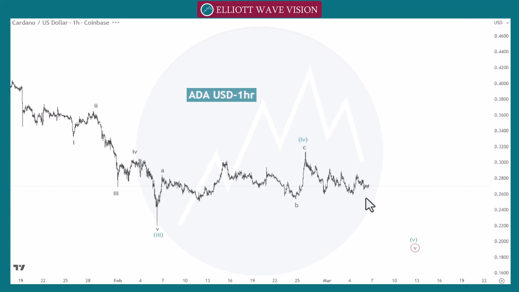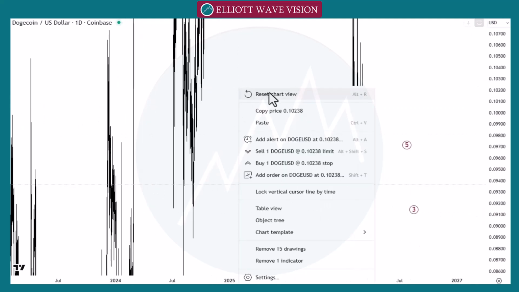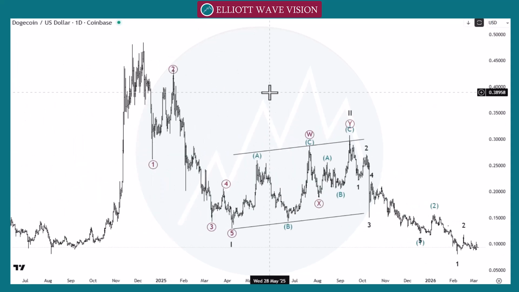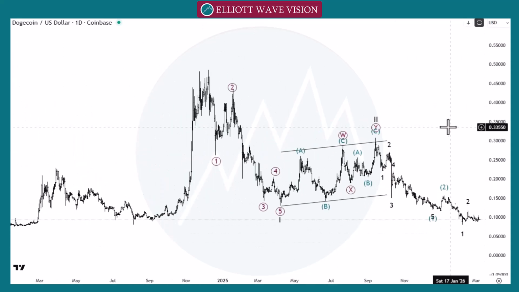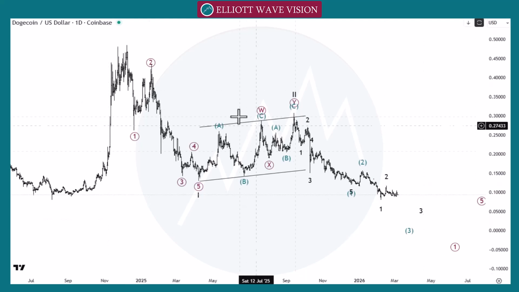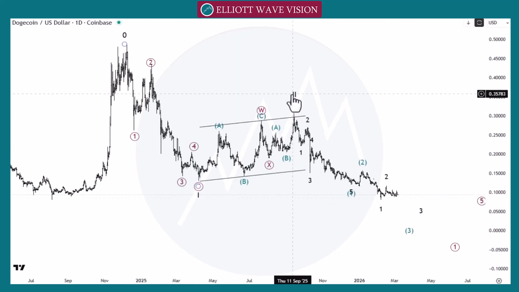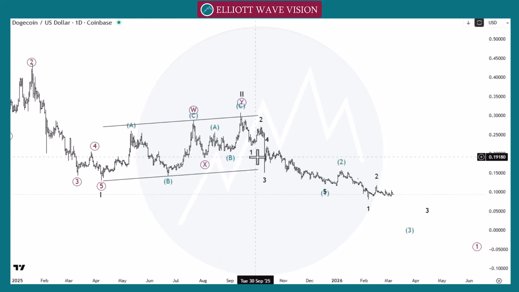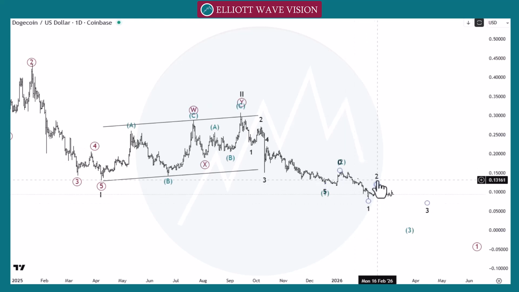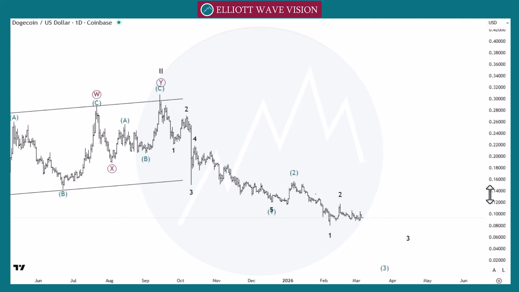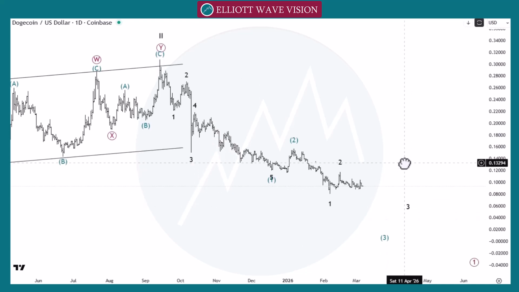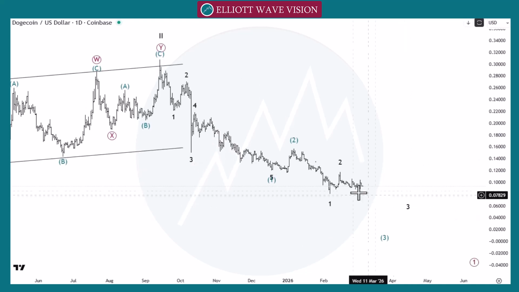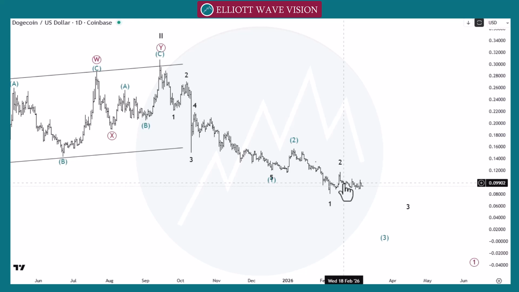So let's check our last pair, Dogecoin, in daily time frame. So in this pair, we count this move as a wave 1, wave 2, and now this wave 3 is in play. So inner count, we are looking for this move as a green wave 1, green wave 2, then black wave 1 and black wave 2. So at this point, market already gave us the classic trading level pattern. Like at this point, market did not stop at the level, directly creates low A, B, and C.